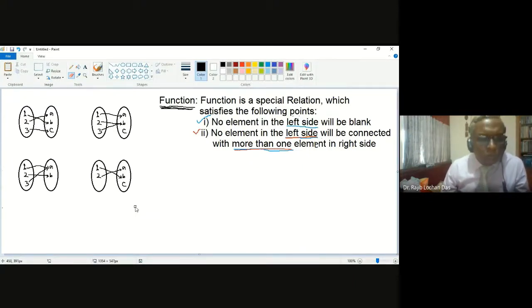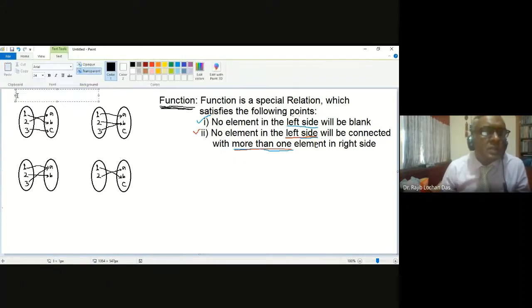So now you see 4 different types. All are functions. So I can write here, these are the types of functions.